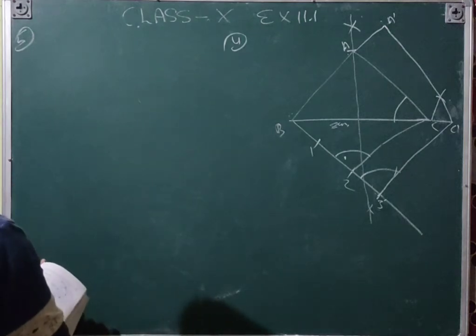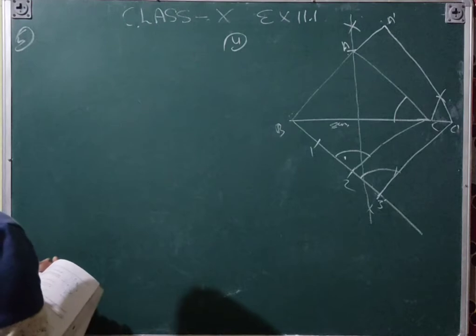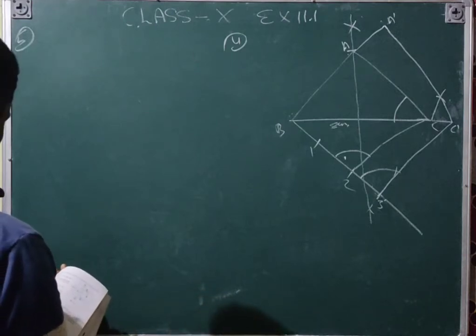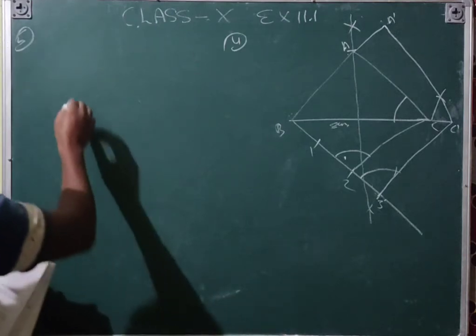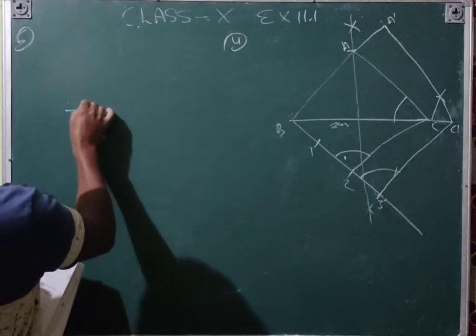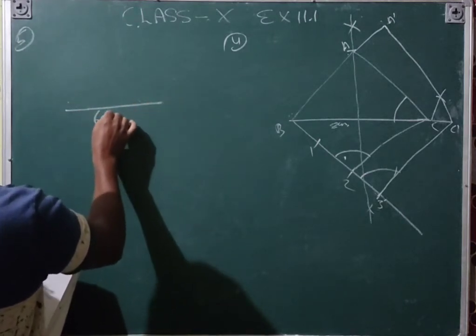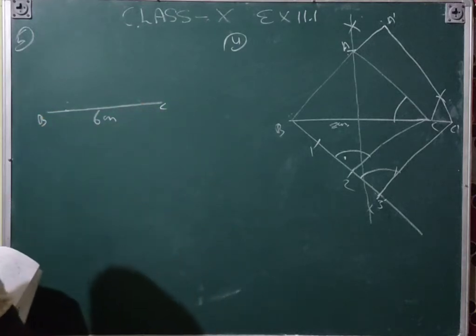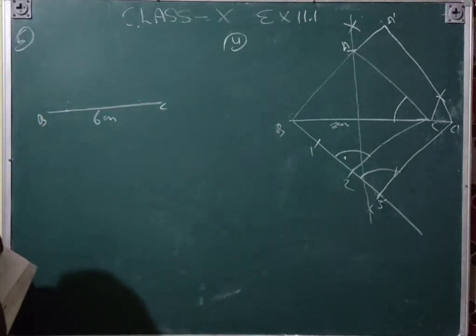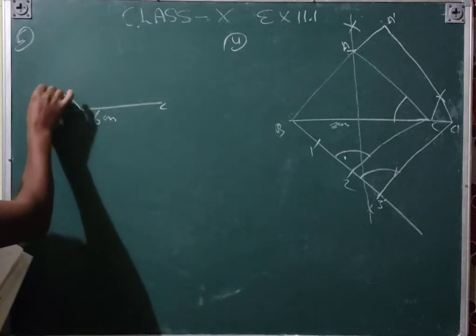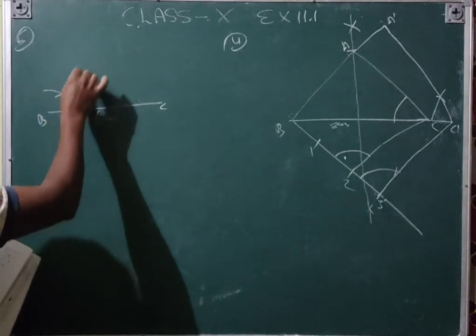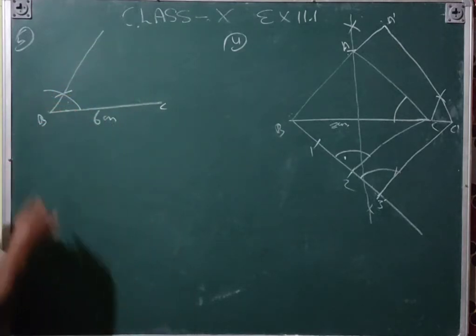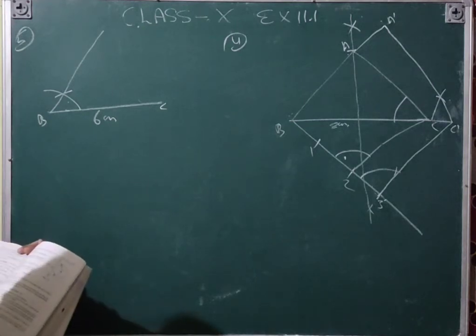Question number 5. That is, draw a triangle ABC. First of all draw BC 6 centimeter. And then on point B you will draw the 60 degree angle by any distance. You will draw an arc, and then by the same distance, this is the 60 degree.